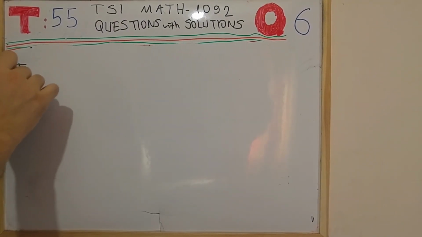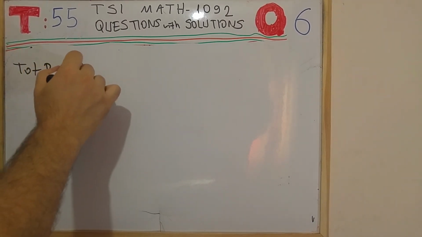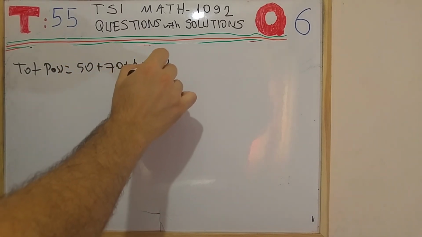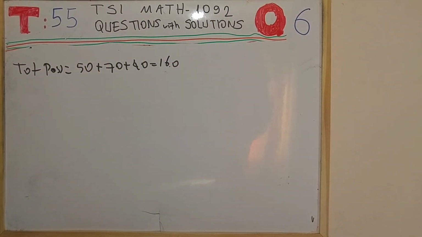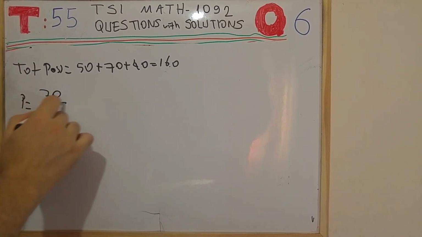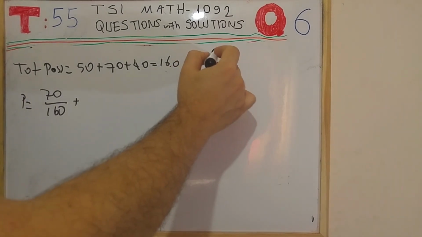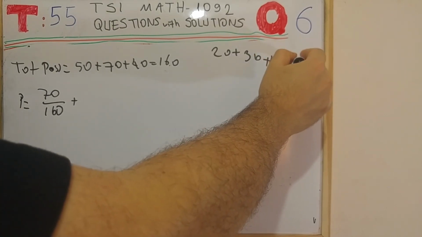The total number of passengers is equal to the sum of those 3 totals. So what we have is 50 plus 70 plus 40, which is equal to 160. So what they are asking me is the probability of the first passenger disembarking being a German, which is 70 over 160, or a male, which is equal to, when we sum up the numbers of males, which is 20 plus 30 plus 15, which is equal to 65.